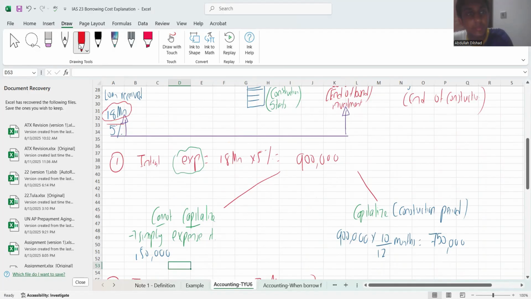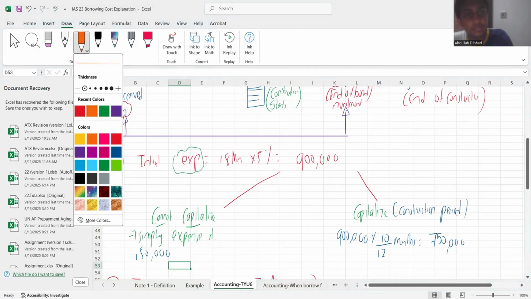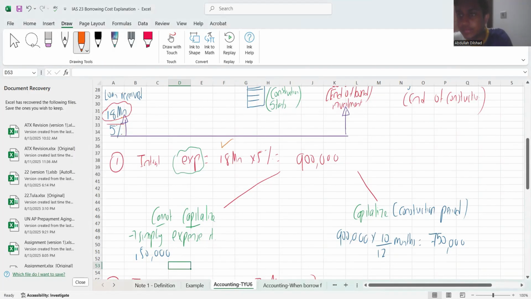First of all, let me change my pen color. Your loan amount is 18 million at 5%. You will be charged 900,000 per year. But now you need to think: will I be taking the entire 900,000 to my P&L, or do I need to send at least a certain amount towards my balance sheet?